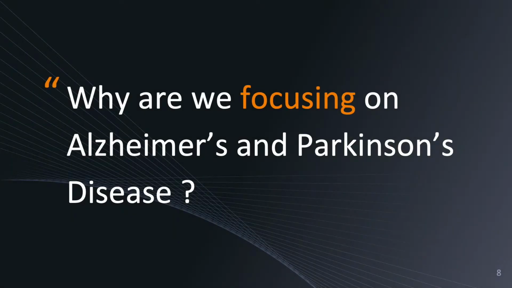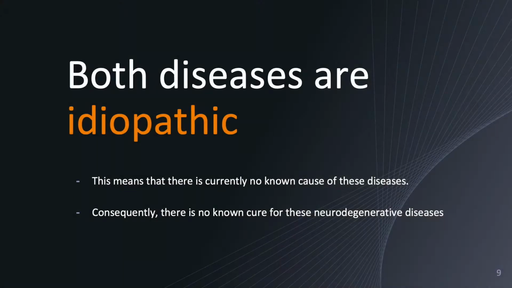So why are we focusing on Alzheimer's and Parkinson's disease specifically? It's because both of these diseases are what we consider idiopathic. This means that there is currently no known cause of these diseases, and consequently there's no known cure for these diseases, which is why it's so critical for us.